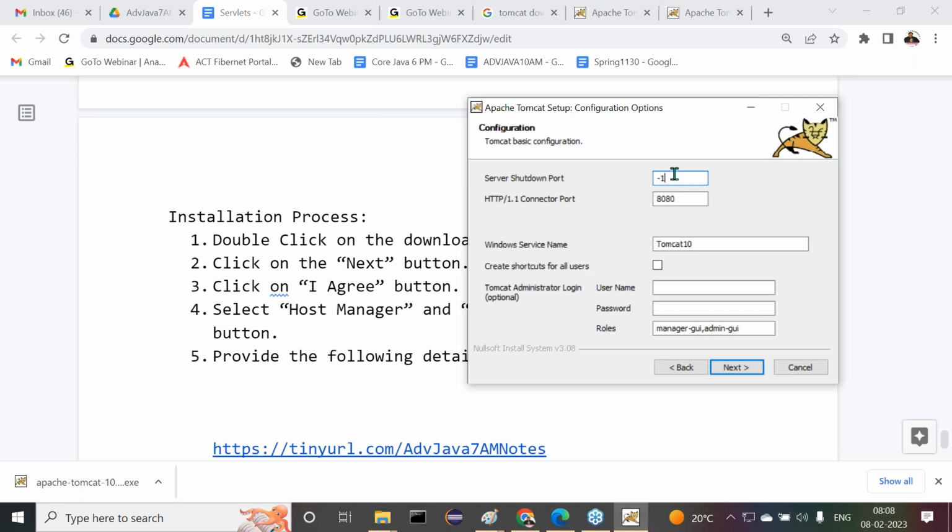Server shutdown, what it is taking, sir? -1 it is taking, no? Then better to change it. -1 port numbers, they're not going to be having like this. Okay, better to change it, not like -1 here, something else. Now here 8976, something else, we can use some number. It should not be compatible with any other. It should not be a used port number. So server shutdown is what there, 8976, any number.